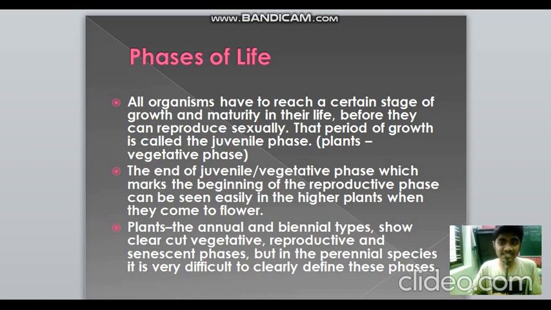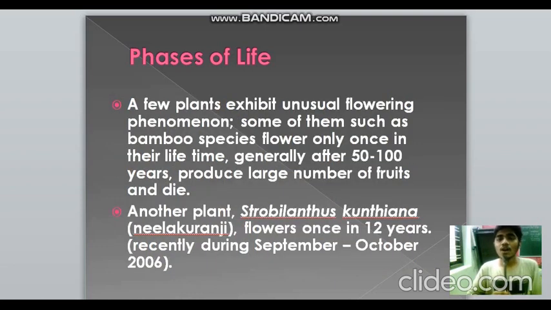And then these phases can clearly be marked in annual and biennial types. Here you can mark all these phases very easily, whereas in perennial species it's very difficult. Also, a few plants exhibit unusual flowering. Like bamboo, it flowers only once in its lifetime. It lives nearly 50 to 100 years, then it flowers, produces a large number of fruits, and then it dies. Also, we have another plant, Neelakurunji, which is a very famous icon of South India, Strobilanthes kunthiana. It flowers once in 12 years, and it recently flowered during September to October 2006. So we can expect that it would have flowered around 2018.